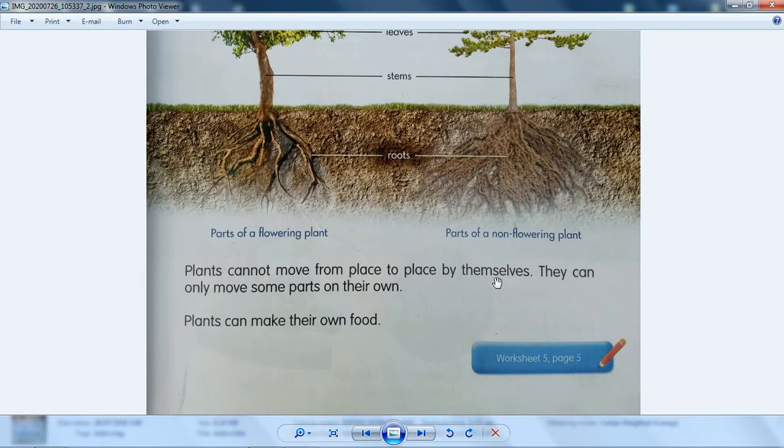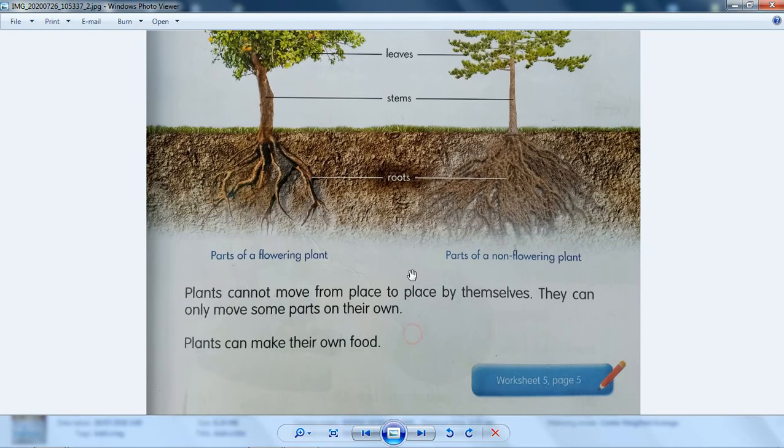Has anyone ever seen a plant that can move by itself? Of course not, right? They can only move some parts on their own. I know, Kantong Semar. Kantong Semar can move by itself, but it's very little.